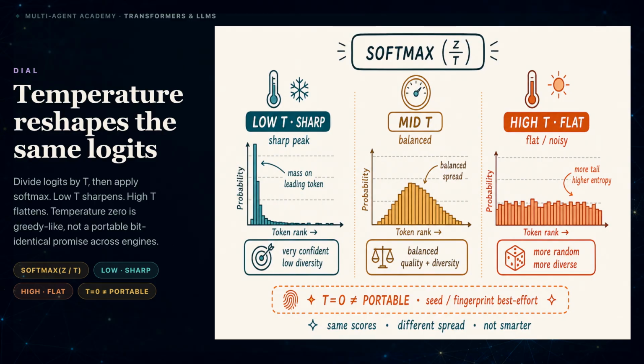Many serving systems implement temperature 0 by selecting the highest scoring token instead of dividing by 0. This greedy-like setting still does not guarantee identical output across different engines or hardware. Batching, numerical precision, kernel choice, and tie handling can change the selected token. A fixed seed helps only when sampling is used and the rest of the execution environment is sufficiently stable. Temperature controls probability concentration. It is not a portable determinism guarantee.